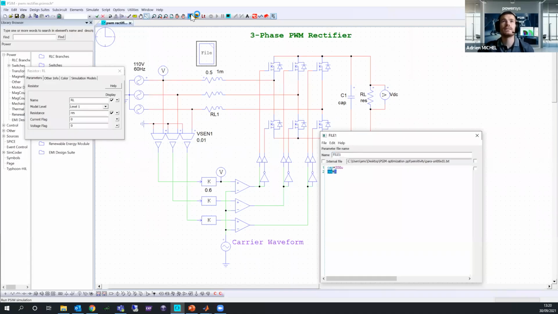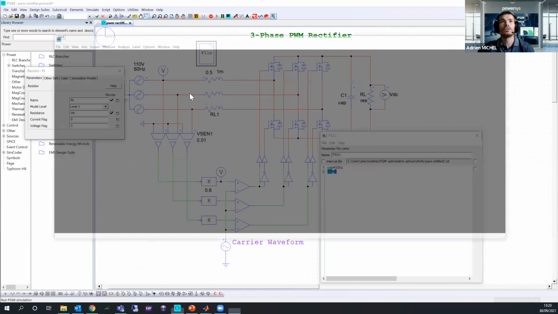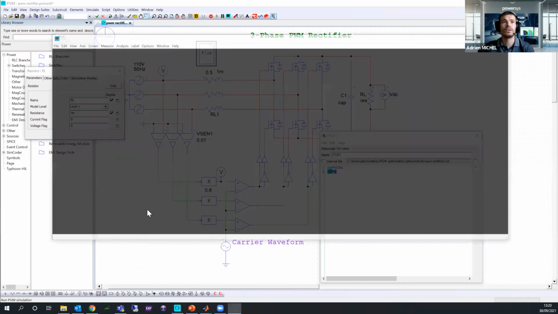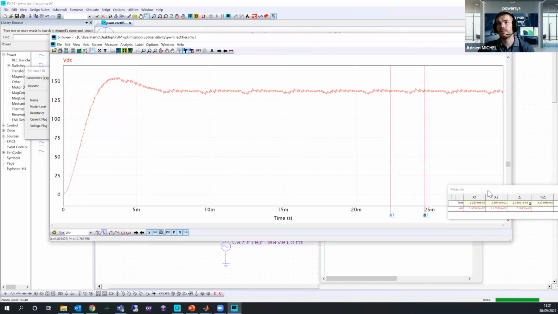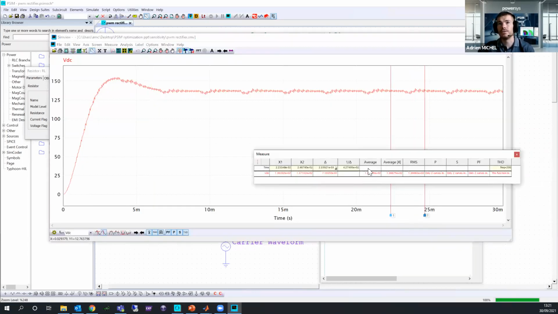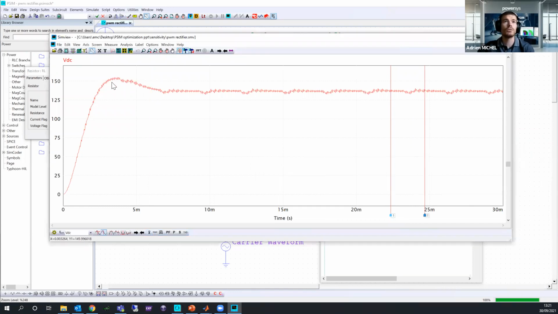If you simulate, you can see the VDC, as I told you, 136 volts. You can just display the cursor and check, for example, the average value, which is, as I told you, 136. You can measure the overshoot, which is the maximum value here minus the value at your steady state, depending on the time you want to choose. And as I told you, you will obtain around 18 volts.